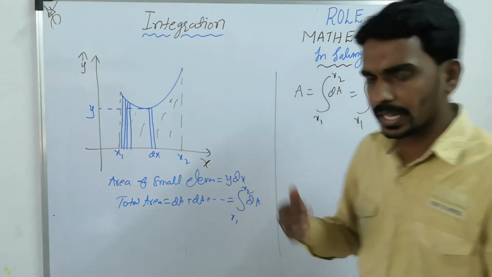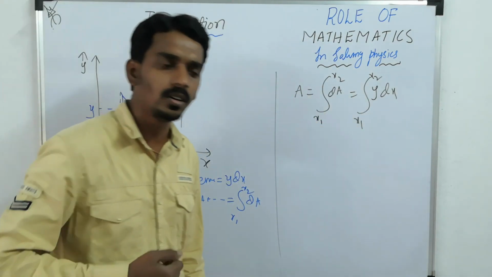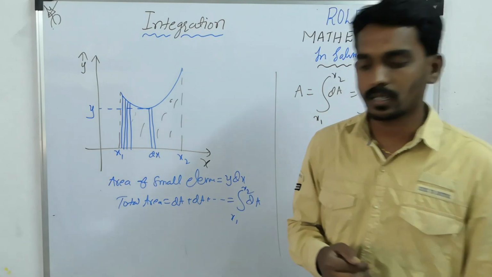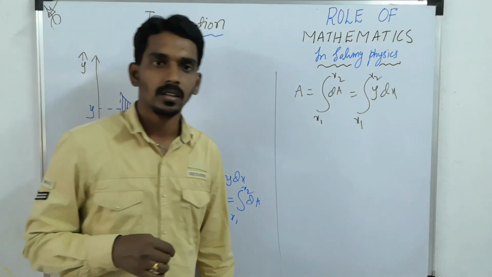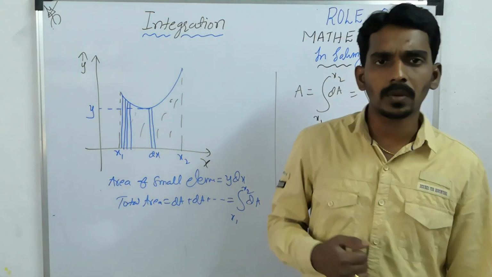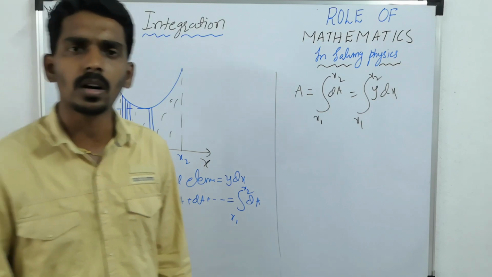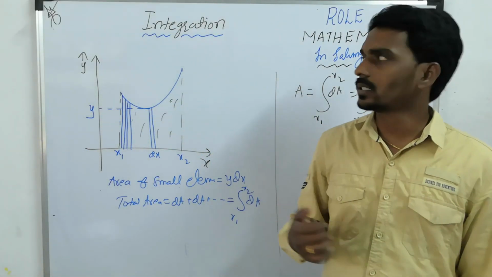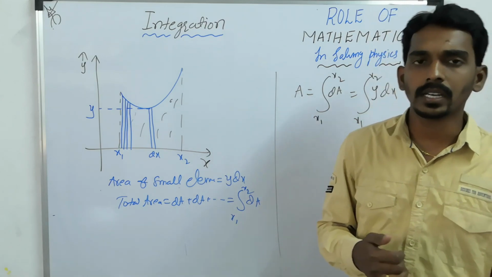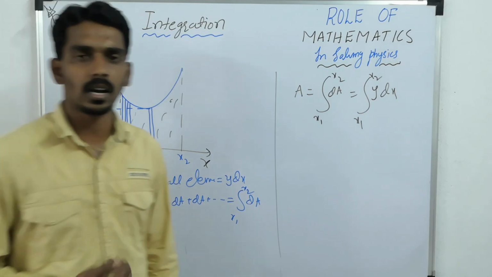If you want to find the area below the graph, you have to integrate the y quantity with respect to the x quantity. Like consider the graph between force and displacement. The area below force and displacement means integration of force with respect to displacement, nothing but work done. Like that you can understand the application of integration in calculating the area below the graph.